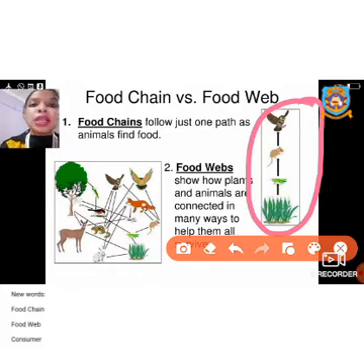So energy is transferred in one direction, that means one path, or linear, from one animal to another animal in a straight line.